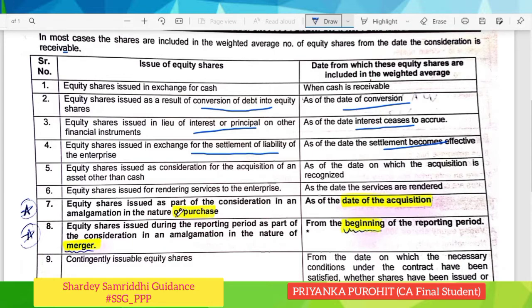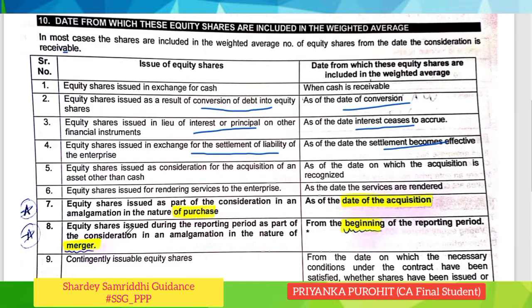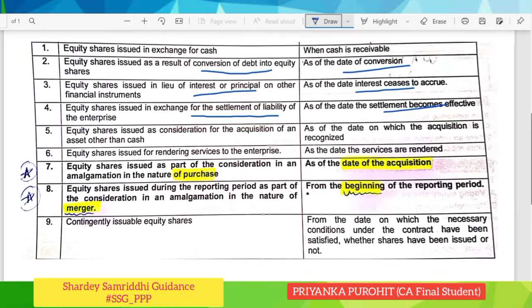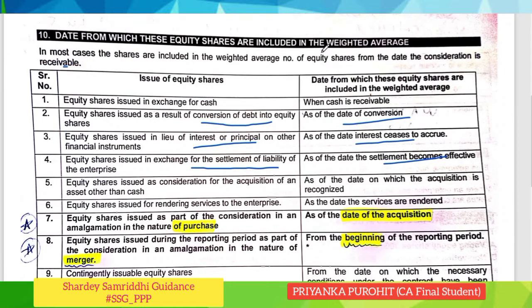In case it is in the nature of purchase, then the date of acquisition will be considered, and if it's in the nature of merger, then from the beginning of the reporting period, because in case of merger we won't differentiate between the two entities. Considering them to be one, we will consider it from the beginning of the year. And lastly, in case of contingently issuable equity shares, from the date on which necessary conditions under the contract have been satisfied, whether shares have been issued or not. So these are the dates which you have to remember while calculating the weighted number of shares.